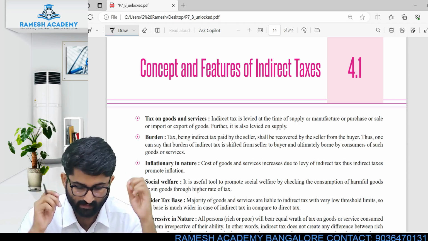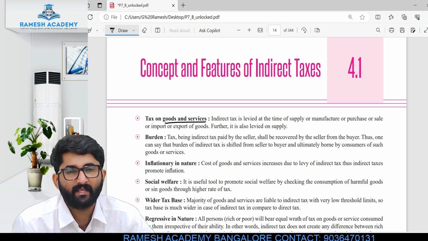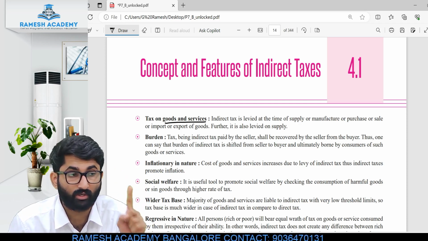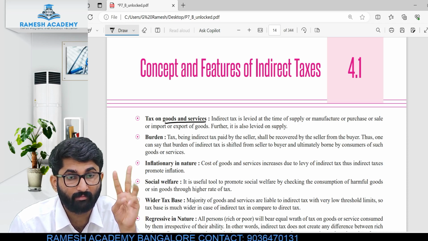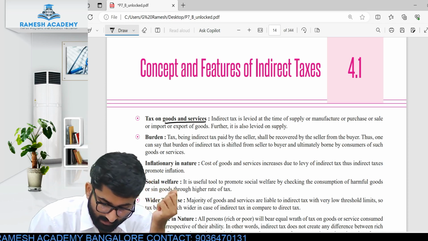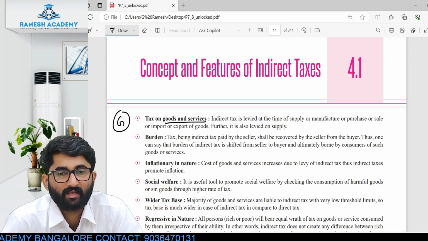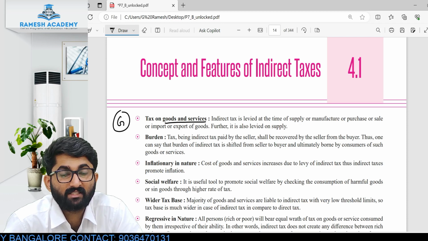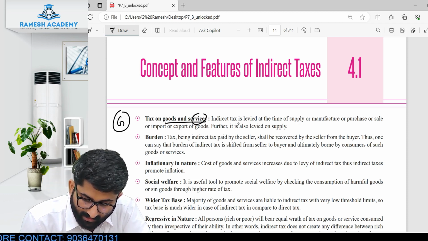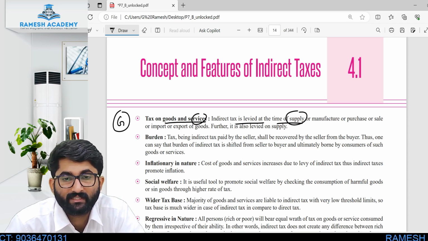Tax on goods and services. See, indirect tax is not on your income. Direct tax is on your income, wealth and profits. Indirect tax is on goods. That's why the important one is GST, goods and services tax. Indirect tax is levied at the time of supply. Very important one. The word is supply.